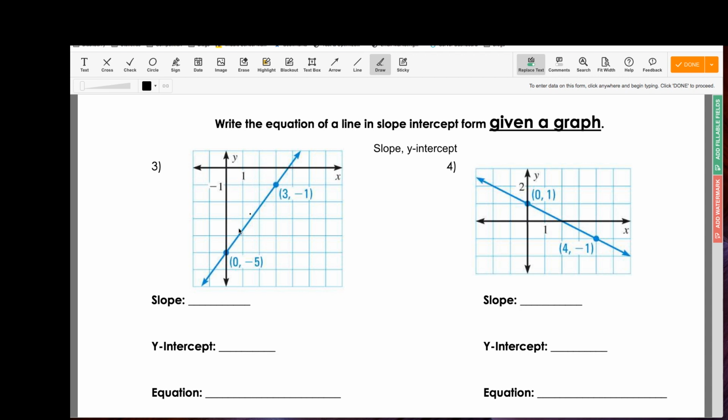And the reason that's important is because I have to figure out how many units I need to go to get to this line. And once I'm on this line, it means I'm on the street that this other point sits on. So if I can get to that line, I'm that much closer to the point that I need to be on. So let's count how many units to get from one to the next. Here we go. 1, 2, 3, 4.